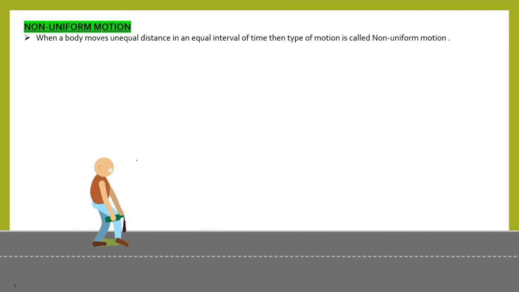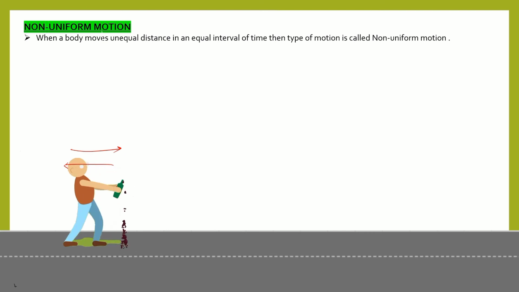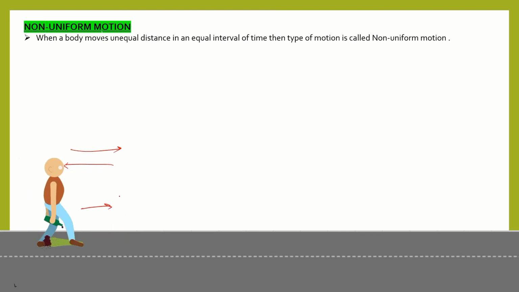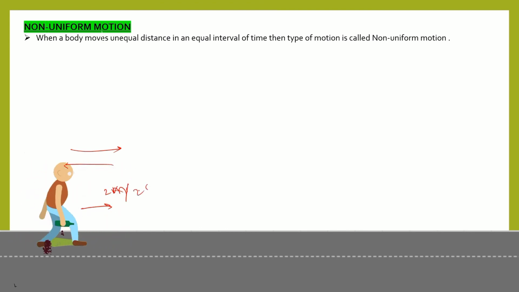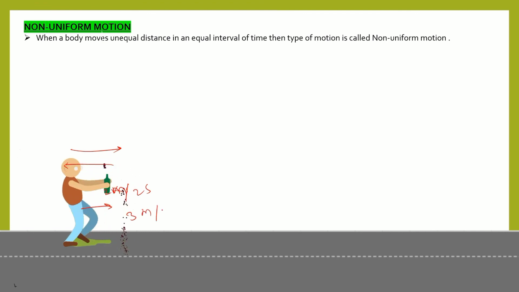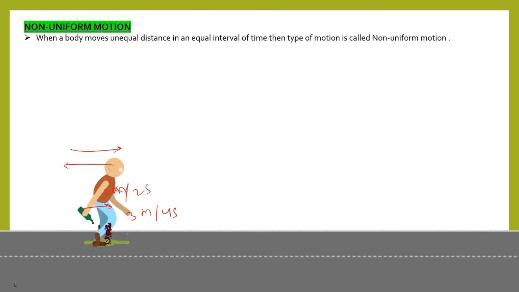You can see this drunk person. He doesn't know what he is doing. He is walking here and there. He moves forward fast, then returns back. He doesn't know how much distance he covers while moving forward. Suppose he walks 2 meter in 2 seconds, then he returns 3 meter in 4 seconds, because he is completely drunk.